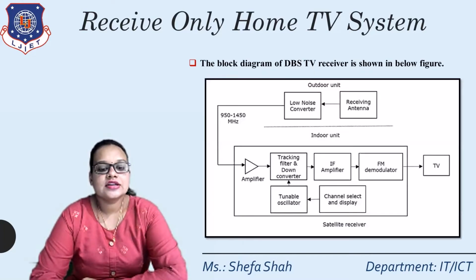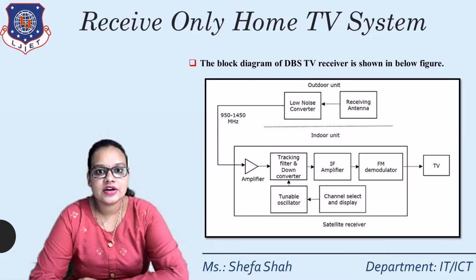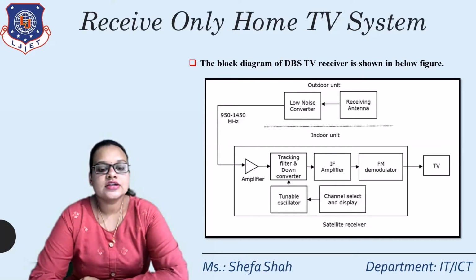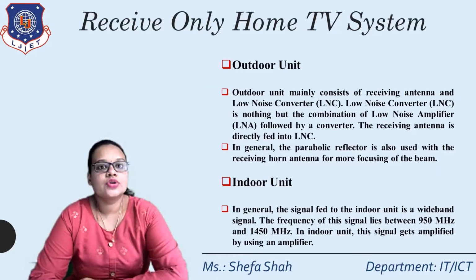Now we will discuss the outdoor unit, which we have seen in the figure. The outdoor unit consists of two blocks: first, the receiving antenna, and second, the low noise converter. So the outdoor unit mainly consists of the receiving antenna and the low noise converter, that is LNC.